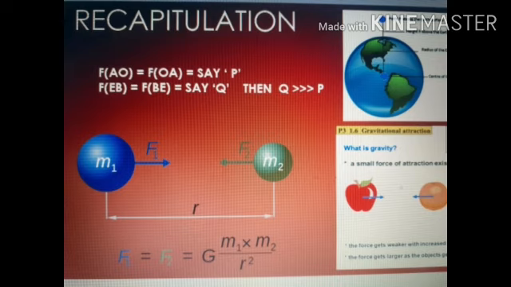If the bodies don't have mass, then the force of gravitation between them will be zero. So gravity is a specific case. It exists only between the earth and the other body. So between the bottles, or between the table and the chair, between the apple and the orange, we cannot use the word gravity. But gravitation can be used everywhere. It can be used between the earth and the apple.